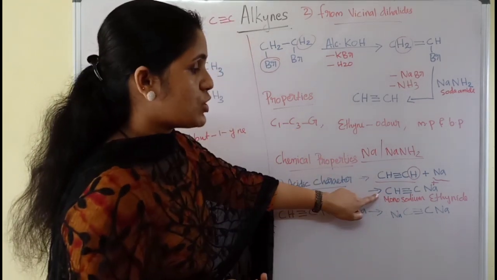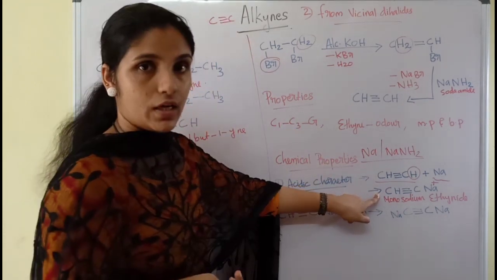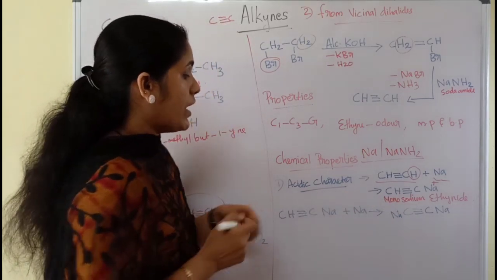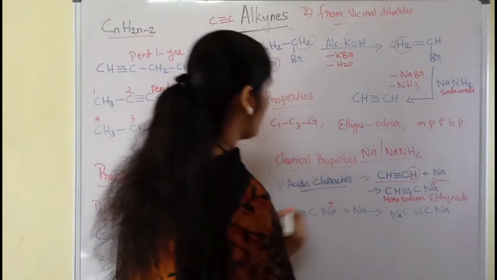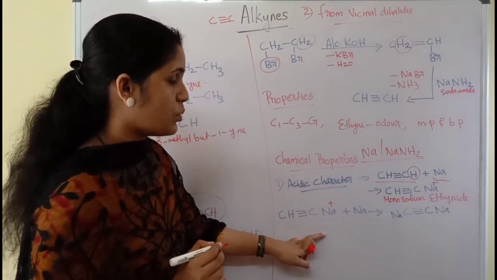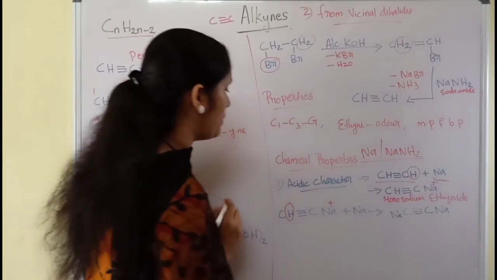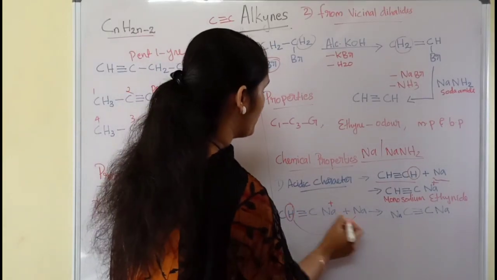Now again, in monosodium ethynide, one more hydrogen is present, and when this compound is treated with one more sodium atom, this hydrogen is also replaced with sodium.